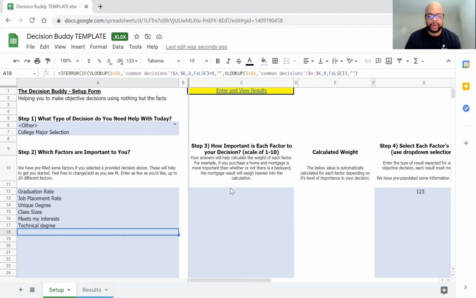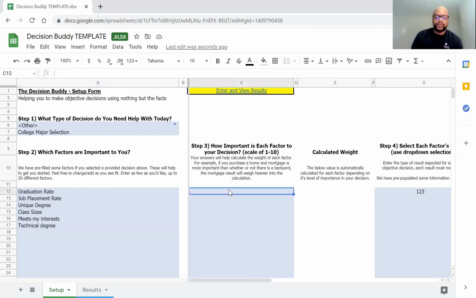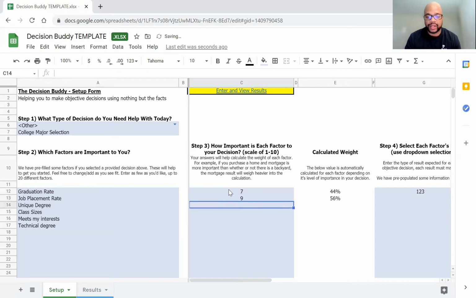So step three is how important is each factor to you? Graduation rate on a scale of 1 to 10. Let's say that we want to make sure that it's a degree that I'm maybe challenging, but I'm giving myself a good shot. So let's call it a 7. Job placement rate, let's say that one's a 9. That's pretty important to us. A unique degree, let's call that one a 4, right? That may not be super important. Class sizes, let's call that one a 6. Meets my interests, let's say that one is an 8, right?